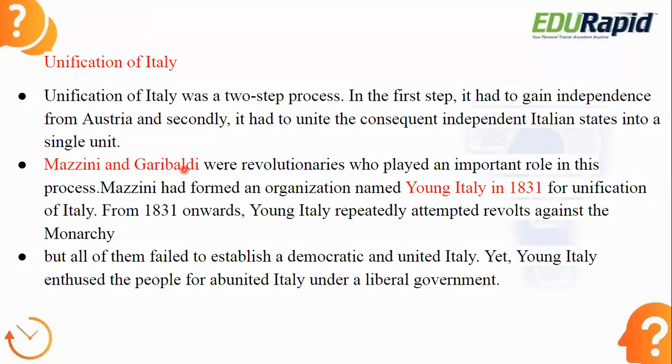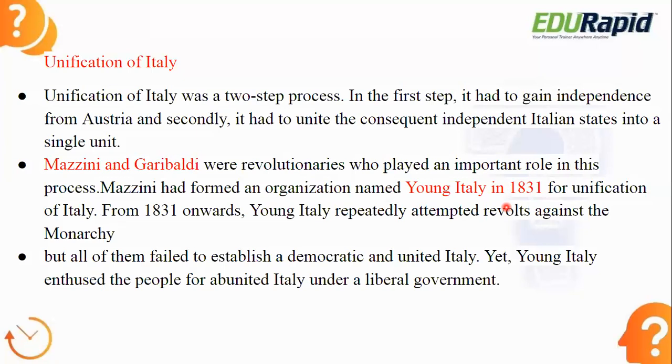Remember, Mazzini and Garibaldi were the revolutionaries who played an important role in the unification of Italy. Mazzini formed an organization called Young Italy, which came into force in 1831. Remember who formed Young Italy? Mazzini. Young Italy consisted of a lot of nationalistic people and a lot of youth. He formed it in 1831 for the unification of Italy.